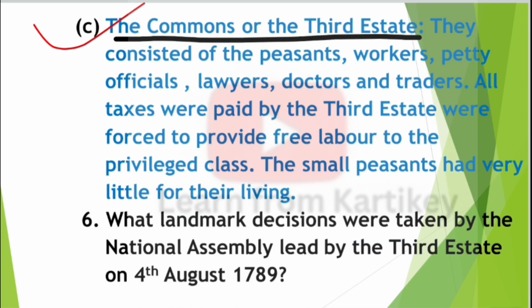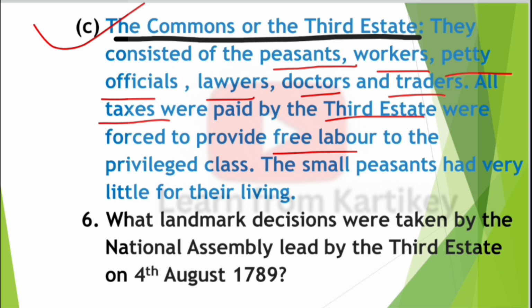Third, the commons and the third estate. They consisted of the peasants, workers, petty officials, lawyers, doctors and traders. All taxes were paid by the third estate, which was also forced to provide free labor to the privileged class. The small peasants had very little to live on.